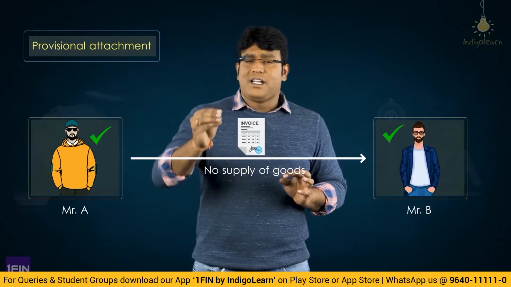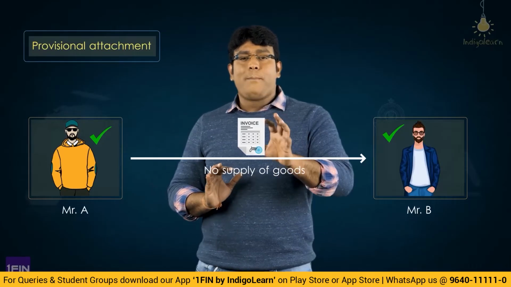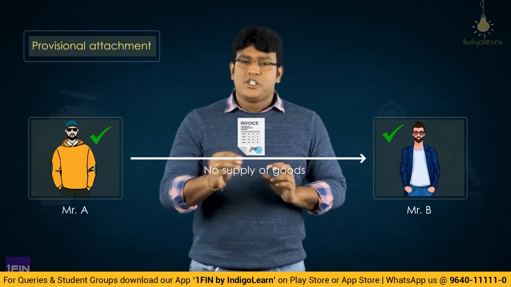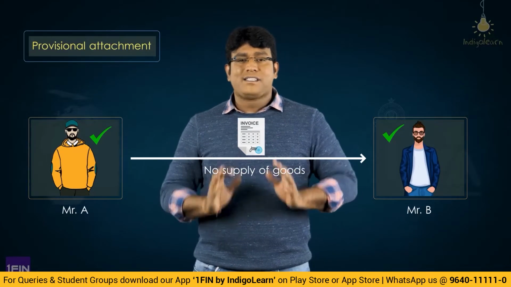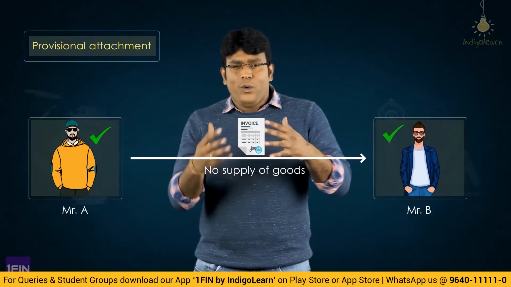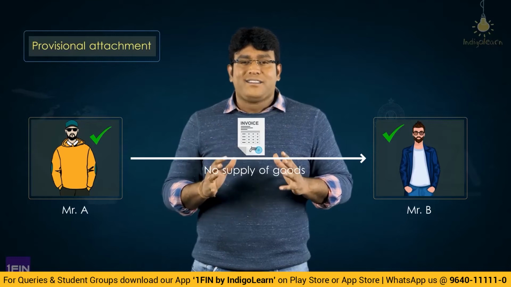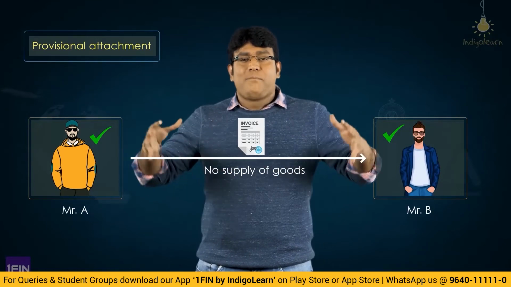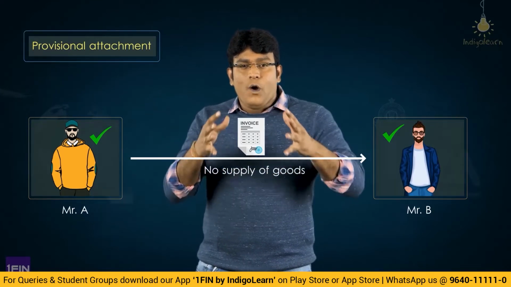And once this provisional attachment is done, a copy of the order of provisional attachment shall be sent to that person whose property is provisionally attached. So by doing all these amendments in section 83, the scope and the powers of the commissioner have been widened.